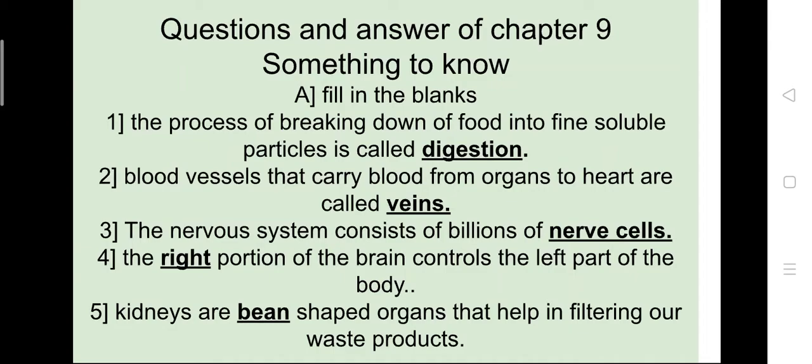Fourth, fill in the blanks: the right portion of the brain controls the left part of the body. So the answer is right here. Fifth, kidneys are bean-shaped organs that help in filtering our waste product. So in fifth, you have to write bean.